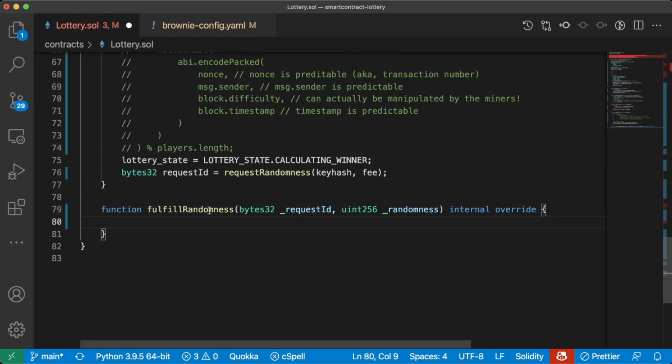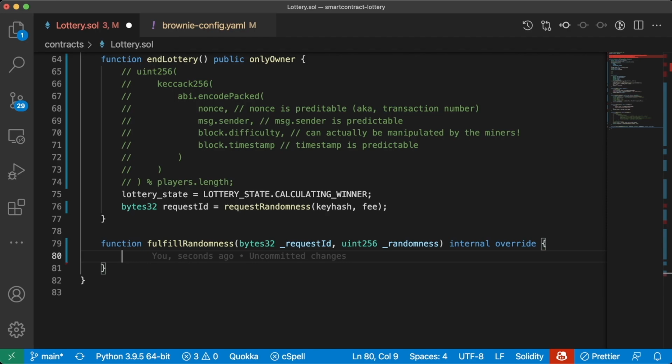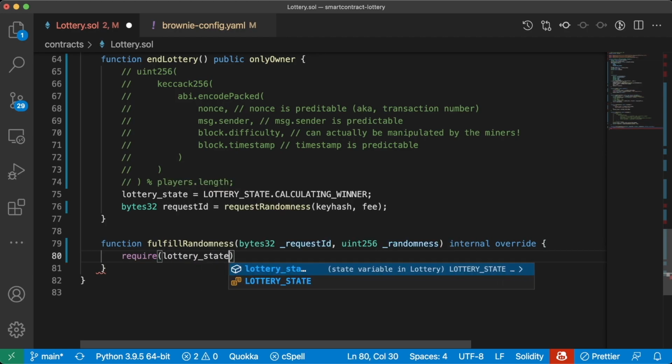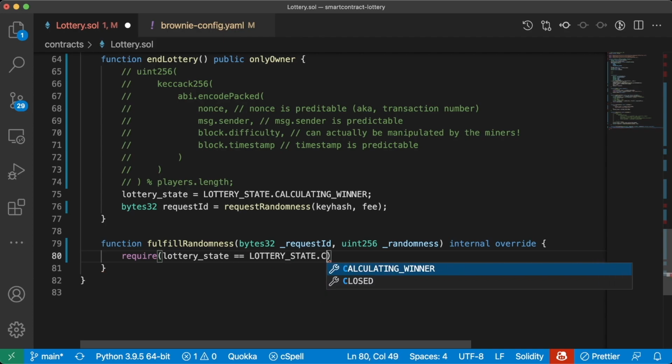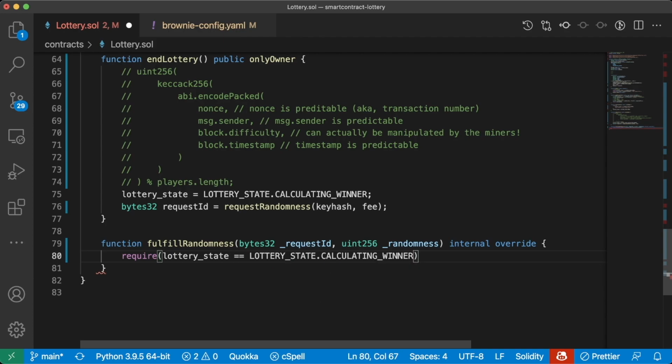So in this fulfill randomness function, let's go ahead and define what's going to happen once we get this random number back. So before we can process this random number, let's just check to make sure we're even in the right state. So we'll do require our lottery state is going to be equal to lottery state dot calculating winner.